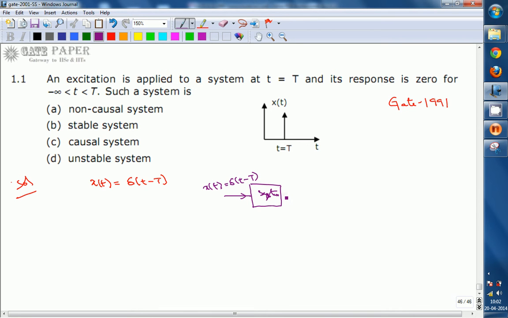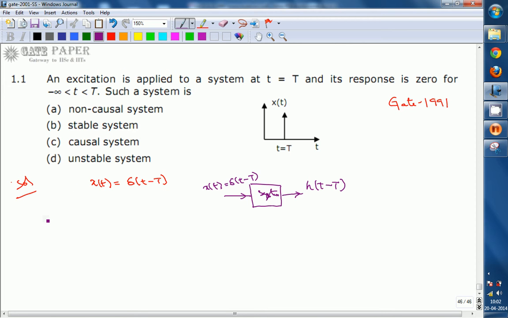Then we can find the output. If the input is del of t, then the output will be h of t. If the input is shifted by capital T, then the output is also shifted by capital T, so h of t minus capital T. So for the system to be stable or causal, we need to check the condition for the system in terms of impulse response.